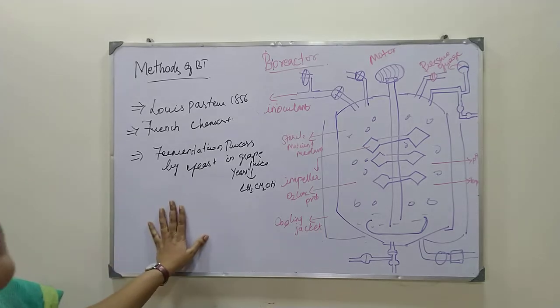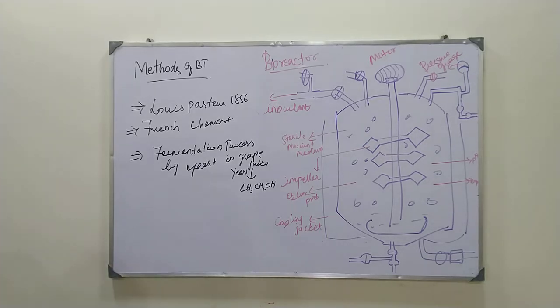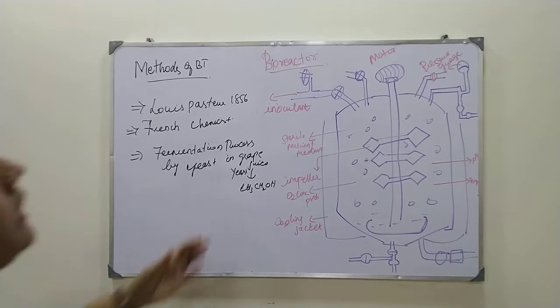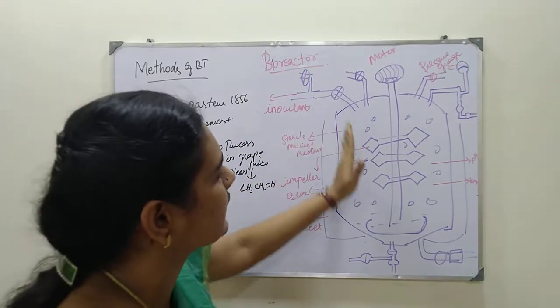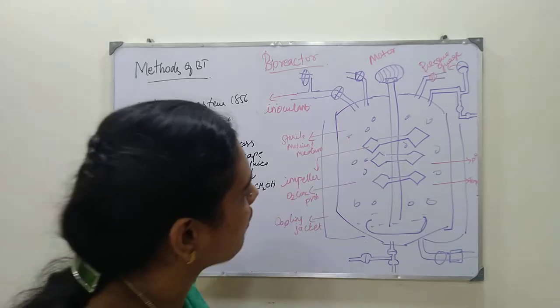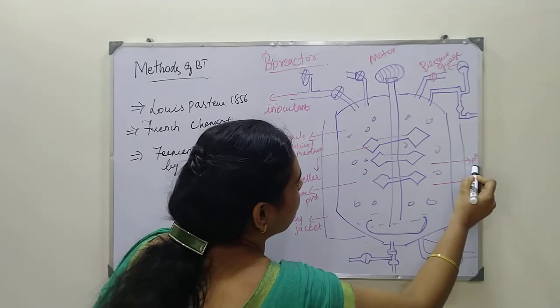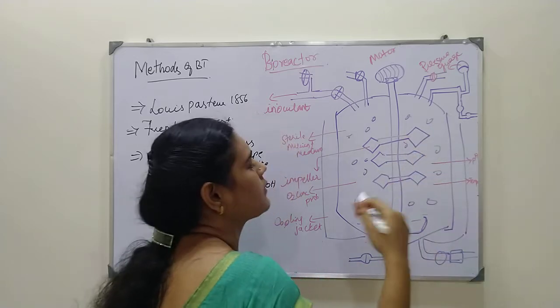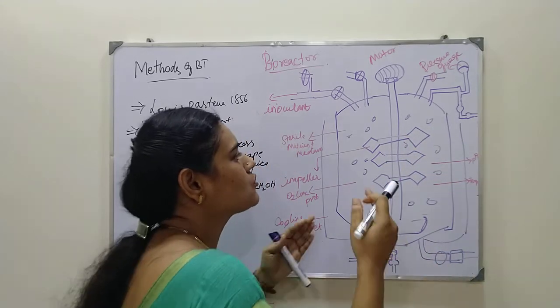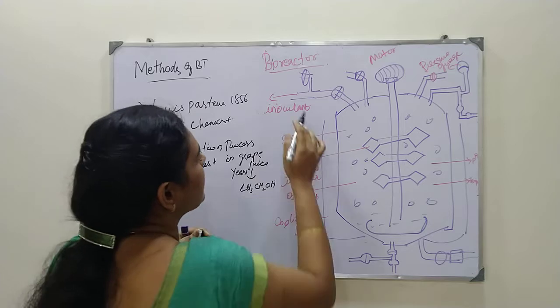So this is just an introduction to the fermentation process. The bioreactor, or fermenter, is nothing but a container or vessel with the optimum temperature, optimum pH and optimum environment to produce organic acid, alcohol or enzymes. In that we will be adding, this is the inlet.